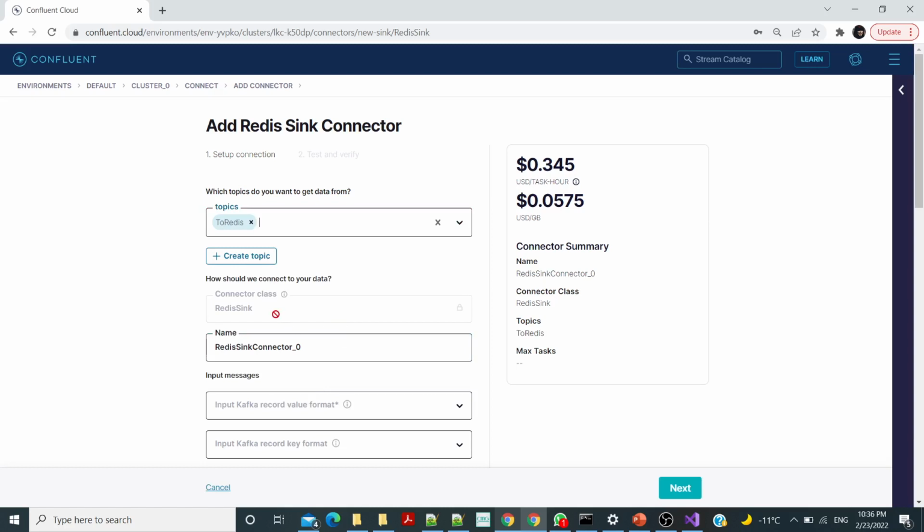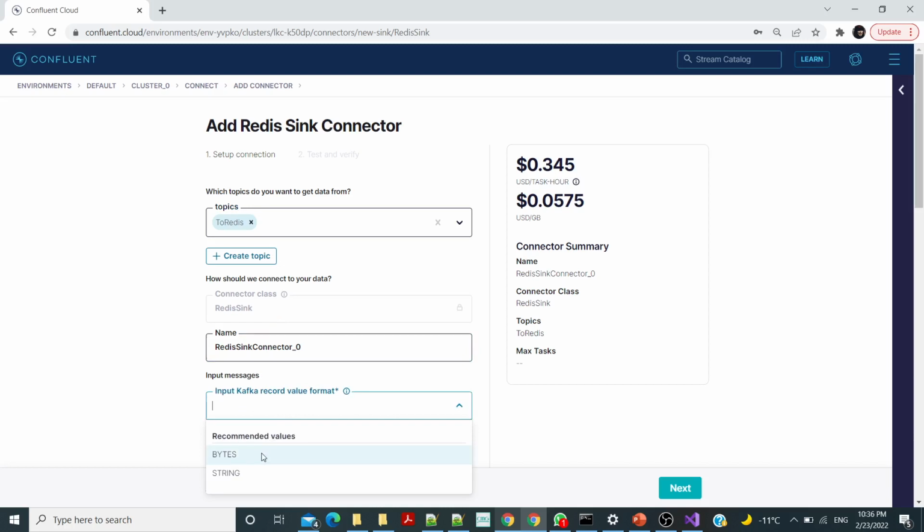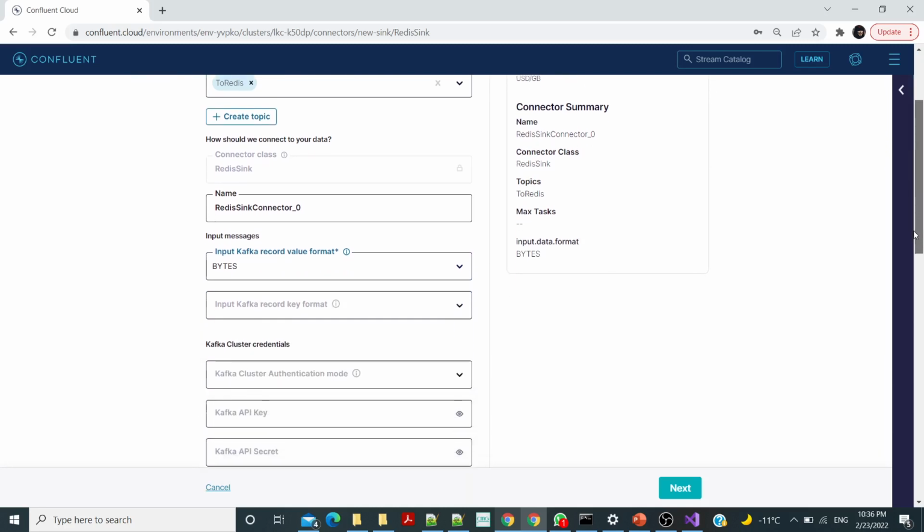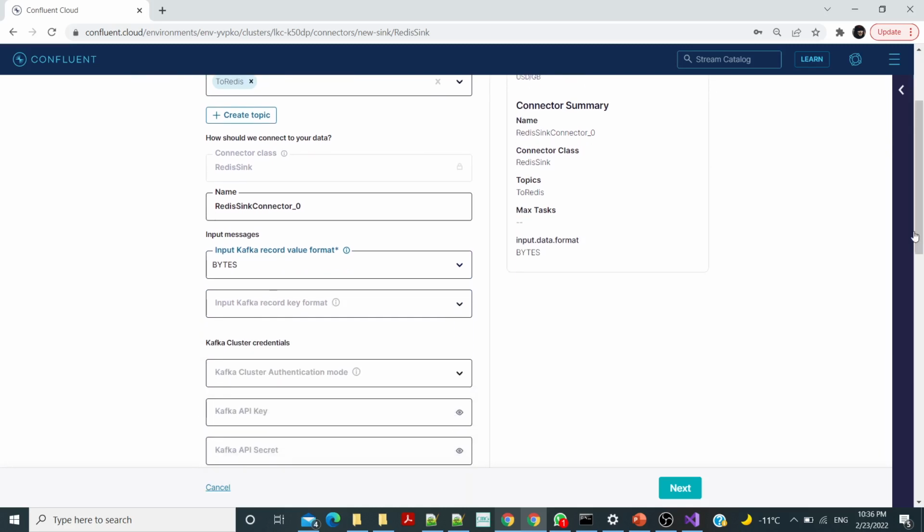Okay, and what else? We will choose a format for our value, and this will be bytes. I don't need to do a string, only bytes. So I can send images, videos, whatever I want in this value, unless what I send is more than 2 megabytes, which is the default maximum size for messages.